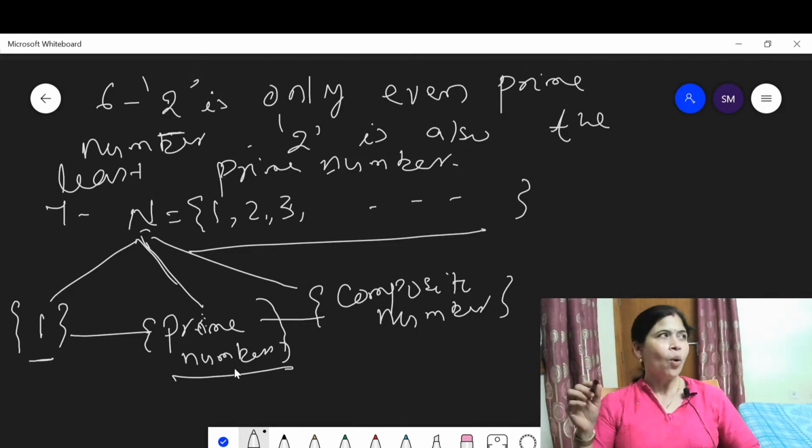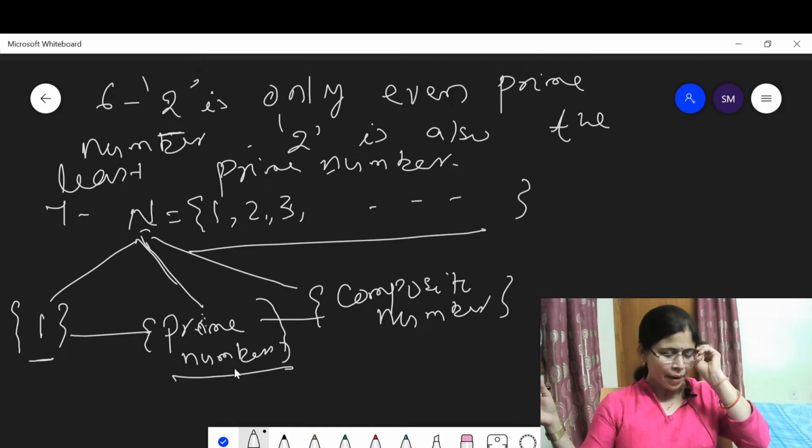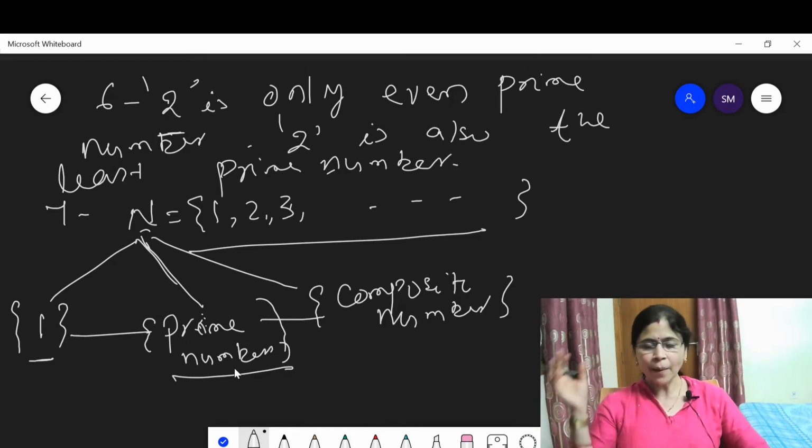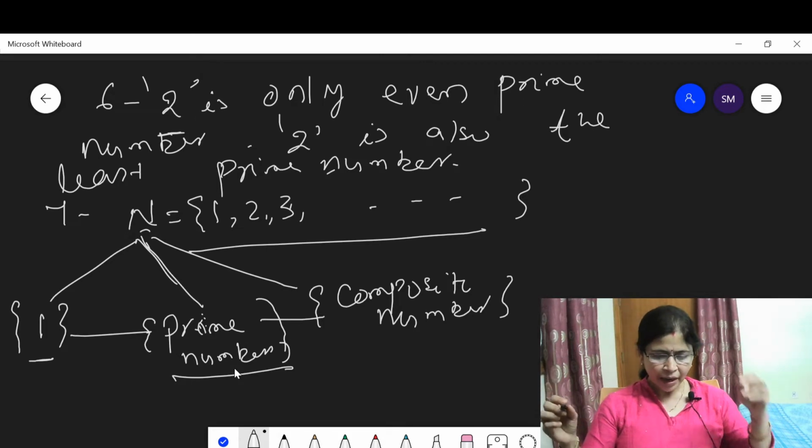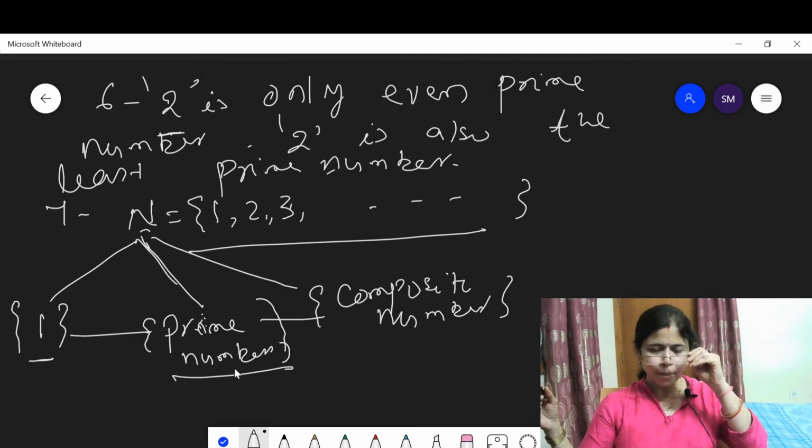First, 1 is neither composite nor prime. This is a special number. Then the prime number set, then the composite number set. These are the 7 properties of numbers. Now let us discuss different methods of finding prime numbers.